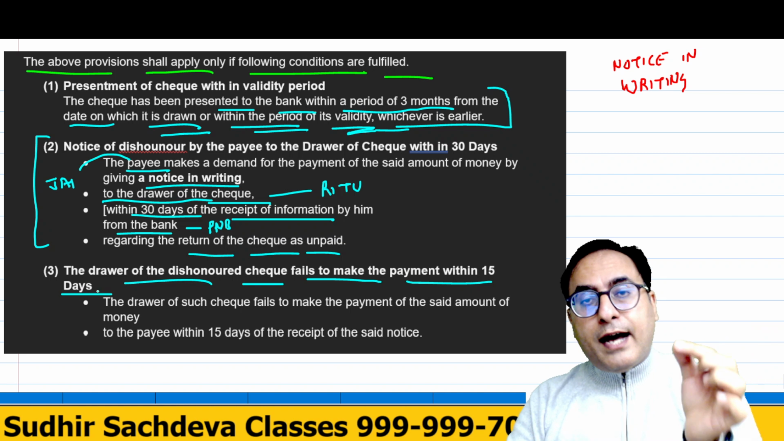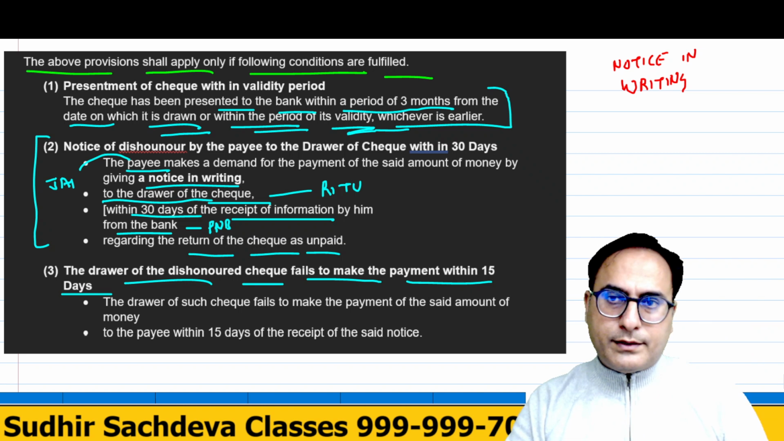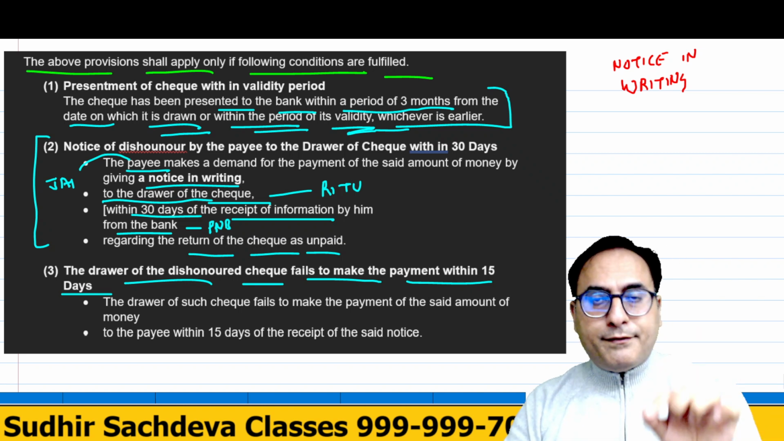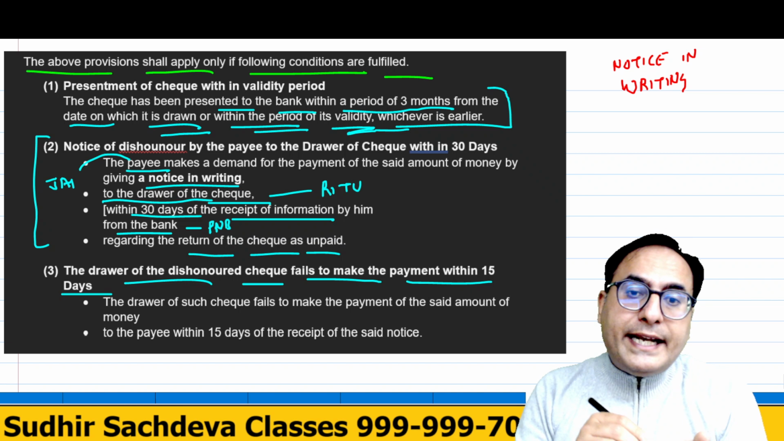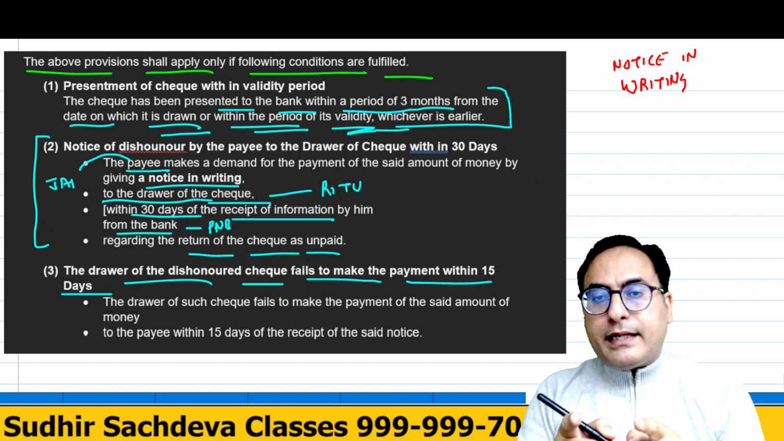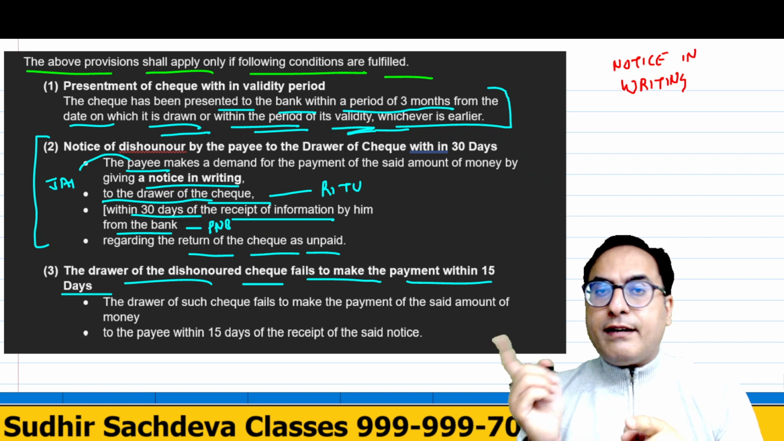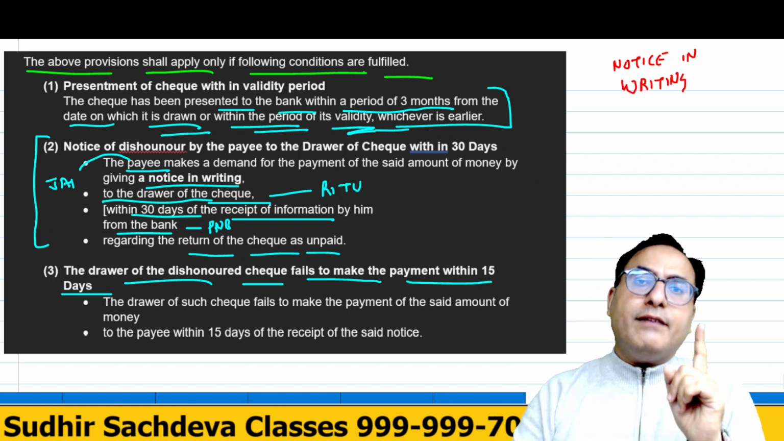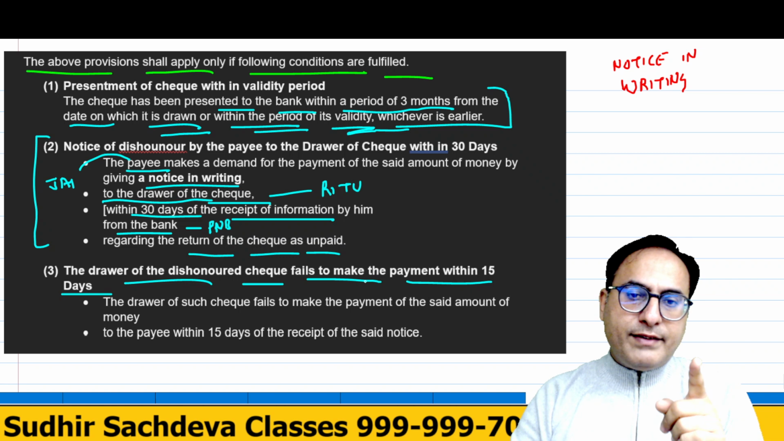But even after getting this written notice, if within 15 days of getting that notice, she does not pay the amount, in that case, Mr. J can file a suit and recover money. Is that very, very clear?